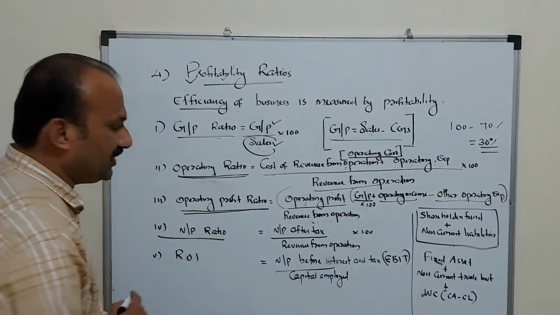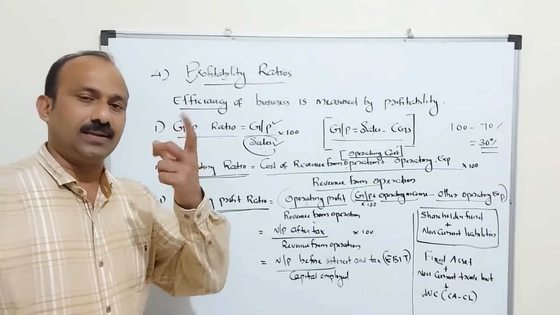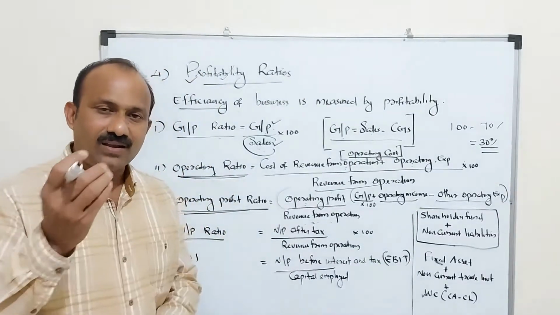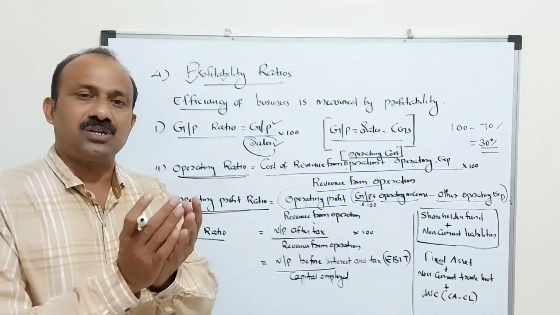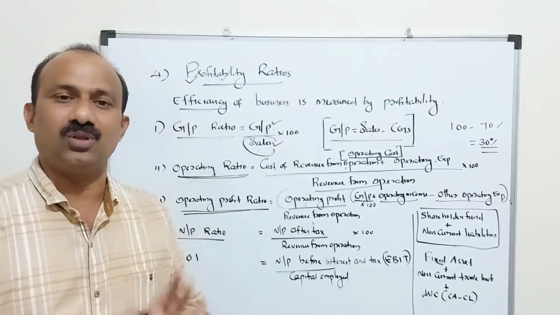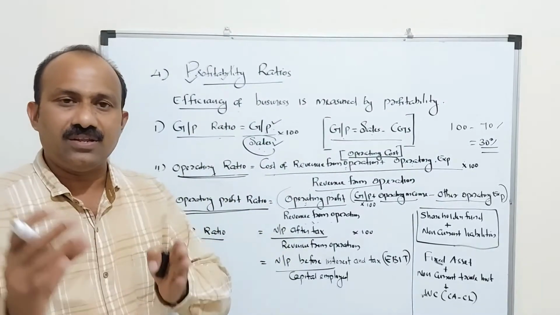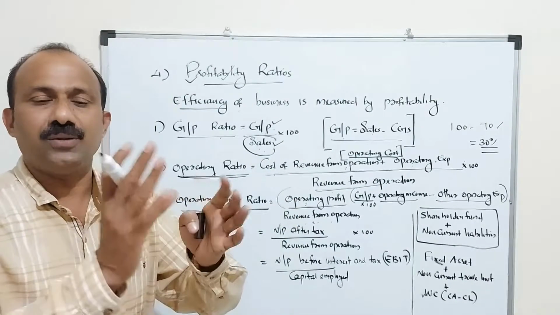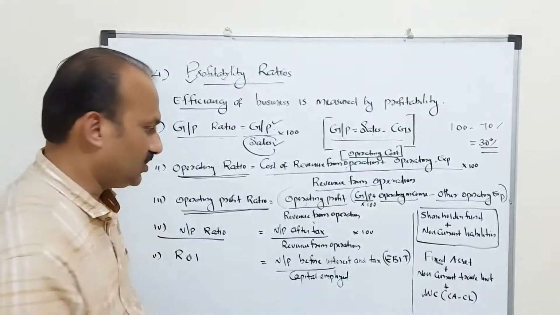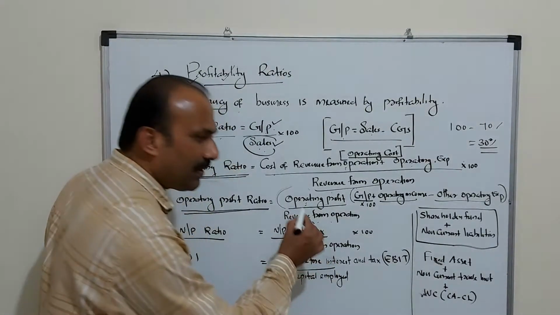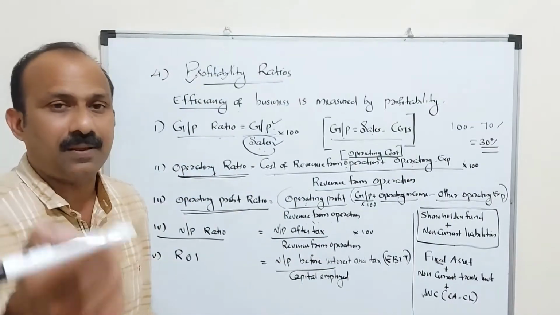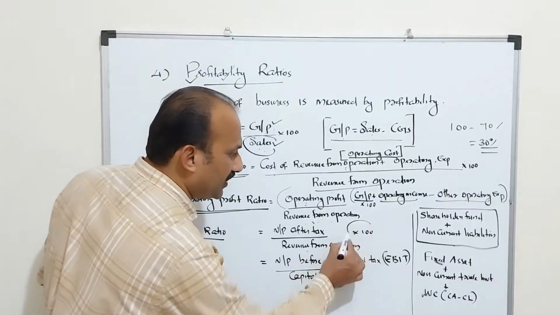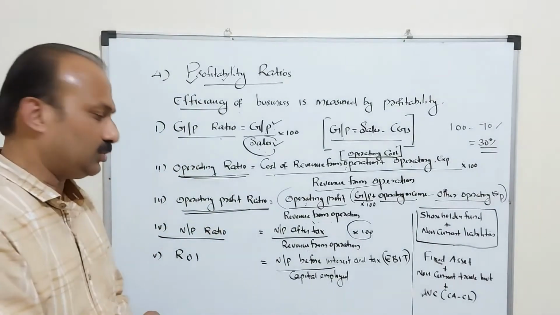And the fourth ratio is net profit ratio. This net profit ratio reflects the profitability of the organization. While comparing to the sales, how much portion is treated as net profit of the organization? 80 or 70 or 30 or 20% is the net profit ratio. That means after operating cost, 20% will be the profitability of an organization. So net profit after the payment of tax, after paid the tax, divided by revenue from operation into 100, you will get a net profit ratio.